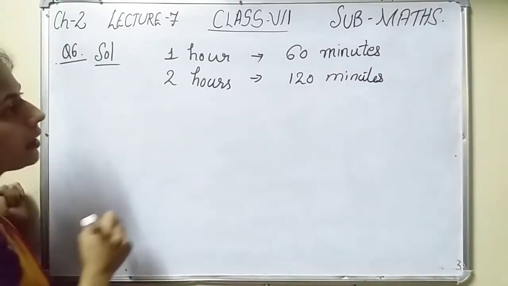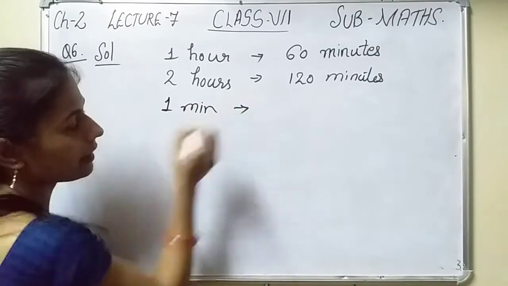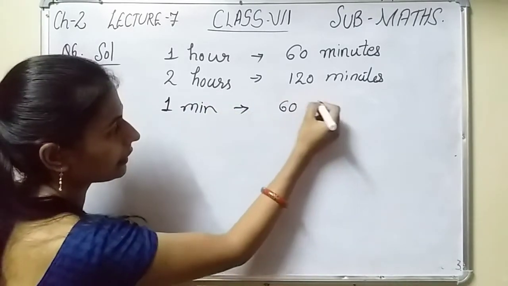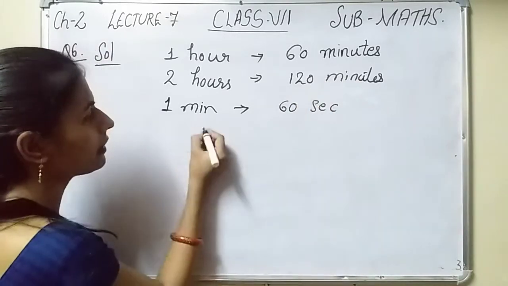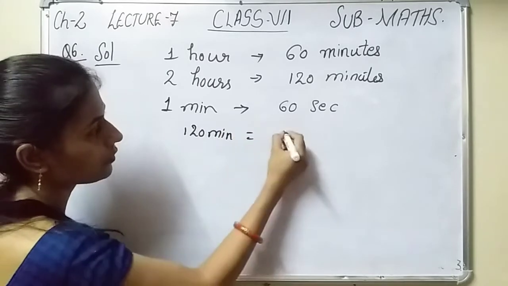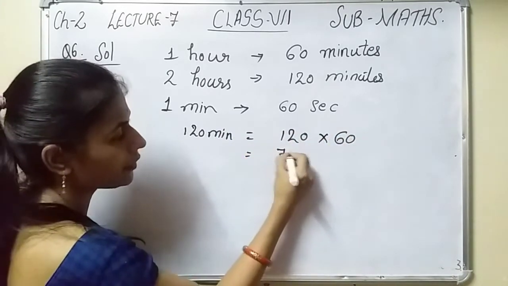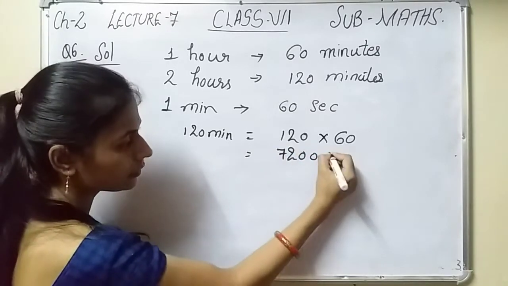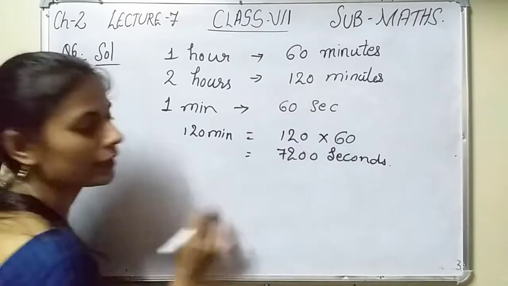Now see, in 1 minute, how many seconds are there? 60 seconds. Then in 120 minutes, how many seconds are there? 120 minutes is equal to 120 into 60. It means 7200 seconds are there in 120 minutes.